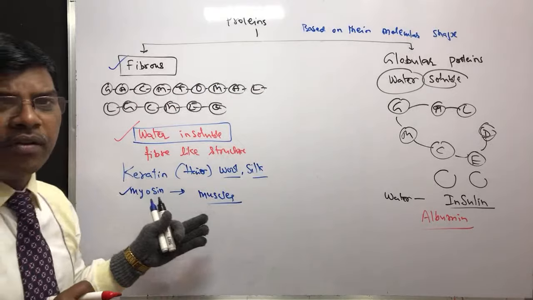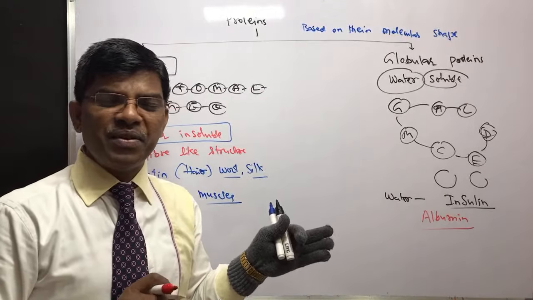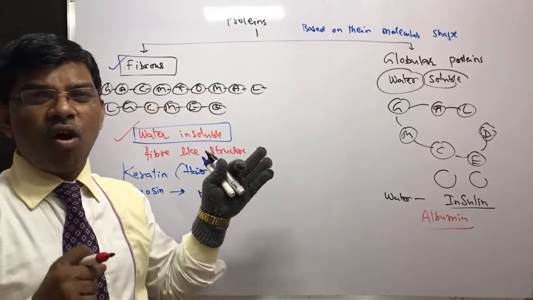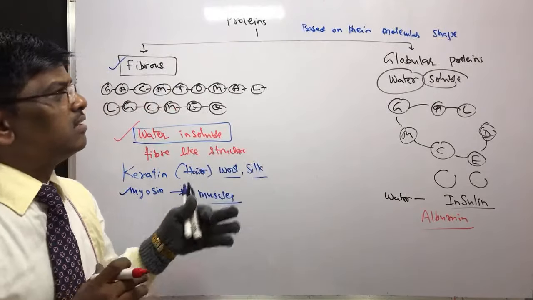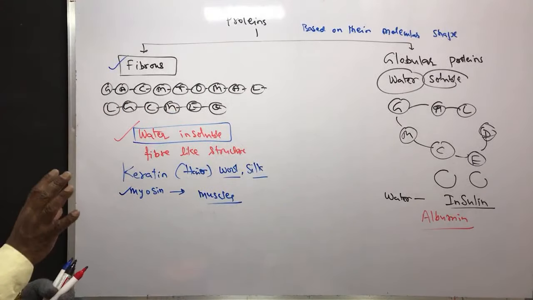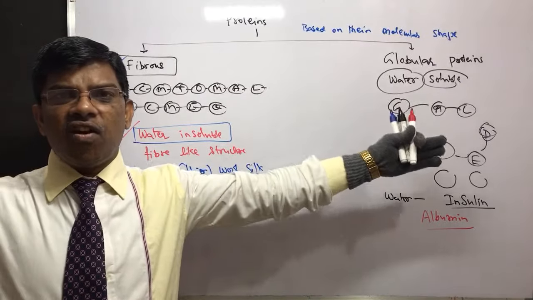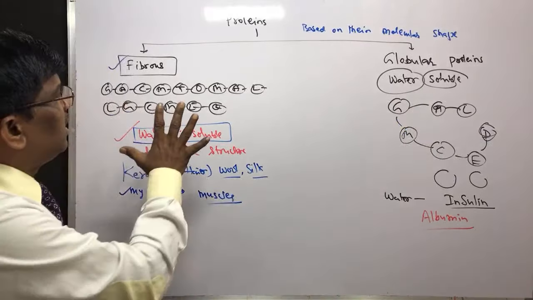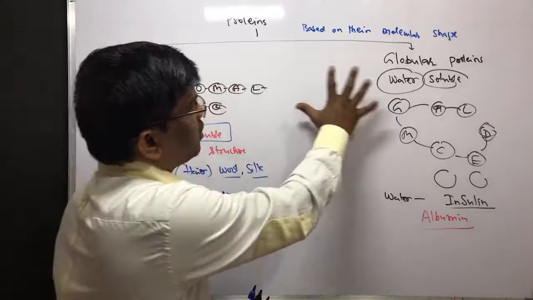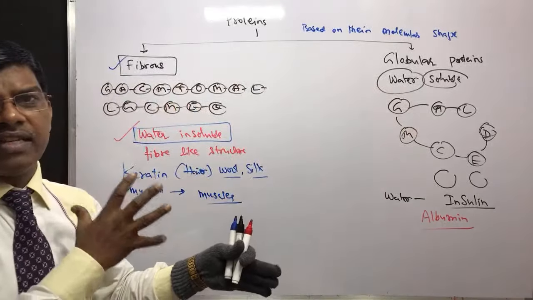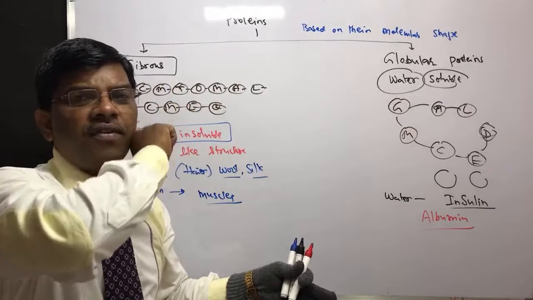But is this the simple way you are going to learn proteins? No, students. There are complex structures of proteins. Based on the structures, they are classified into primary, secondary, tertiary and quaternary structures. So this fibrous and globular classification comes under the tertiary structure of proteins.